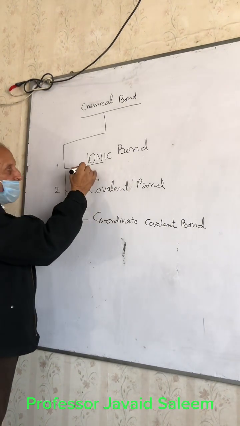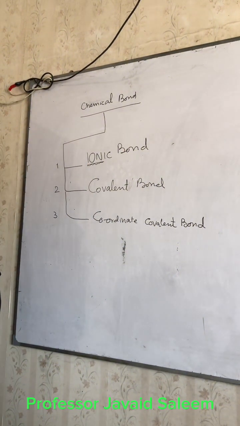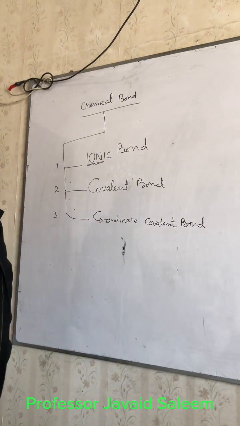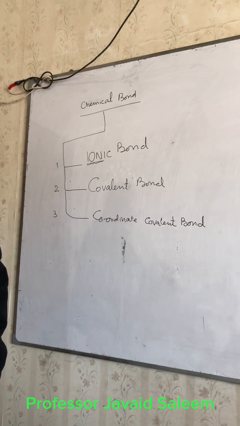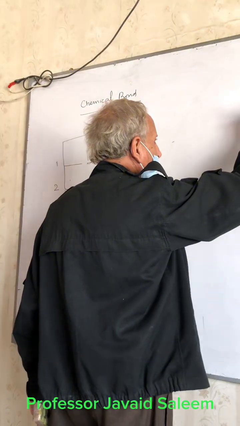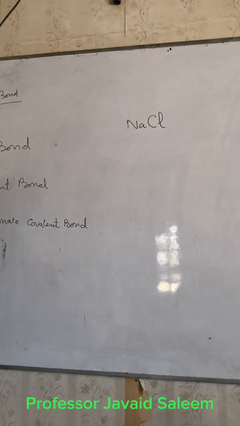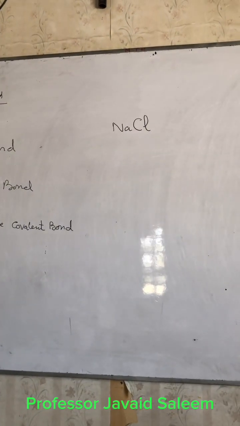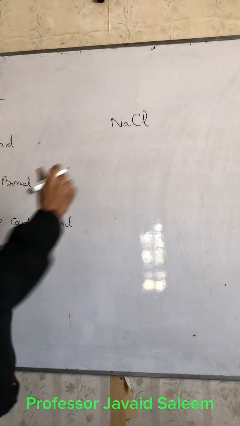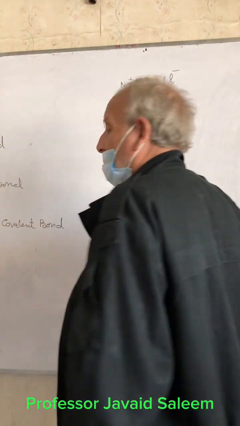If you take the first three letters, this makes ion. The bond which is made between oppositely charged ions is called an ionic bond. One example I have already given is sodium chloride. As I showed earlier, this is a result of electrostatic forces of binding between sodium plus ion and chloride minus ion.